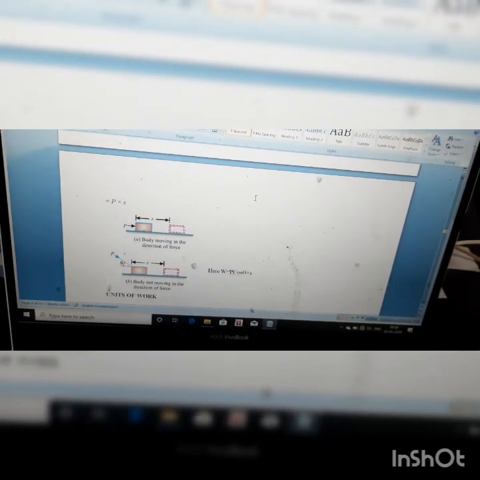Another example is when you carry a bucket of water. When you keep your arm straight, the amount of effort required to carry the bucket from one place to another is less compared to when you hold it at some other angle. So theoretically the amount of work done is 0 when you apply the force perpendicularly, but the amount of effort required to do some work is less when you apply the force perpendicularly.